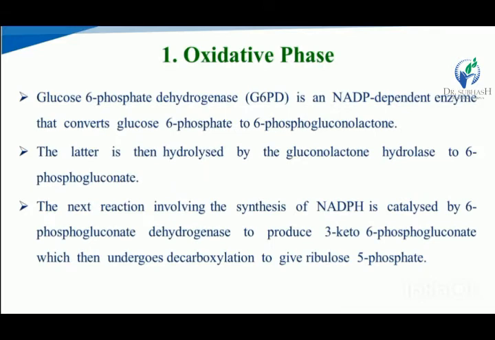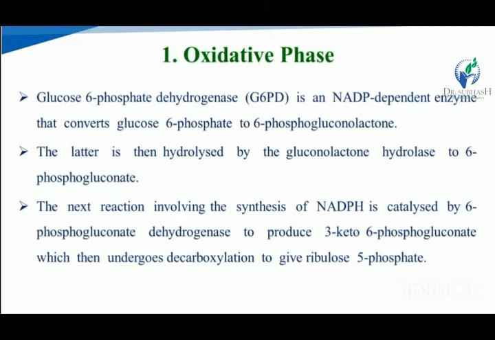Starting with the first phase, the oxidative phase, the HMP shunt starts with glucose 6-phosphate. In this reaction, glucose 6-phosphate dehydrogenase, an NADP-dependent enzyme, converts glucose 6-phosphate to 6-phosphogluconolactone. So the first reaction of the HMP shunt is the conversion of glucose 6-phosphate to 6-phosphogluconolactone in the presence of glucose 6-phosphate dehydrogenase enzyme.